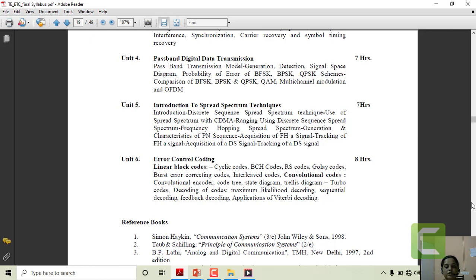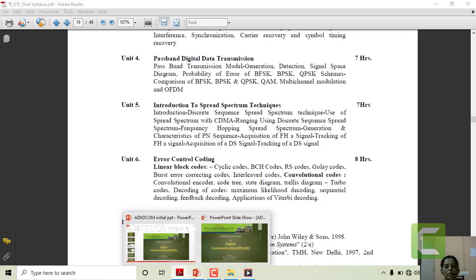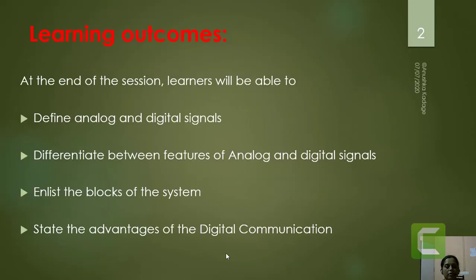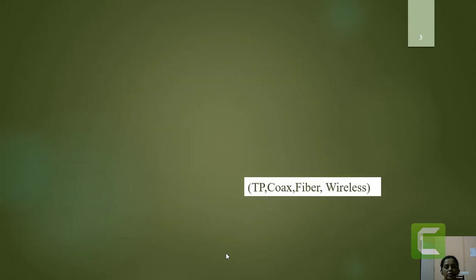So friends, with all this introduction, now we are moving towards the actual contents of our syllabus. To start with, our learning outcomes: how analog and digital signals are defined, the basic difference between the features of analog and digital signals, the different blocks involved in the basic communication system and the modified digital communication system, and finally we are going to state the advantages of the digital communication process.